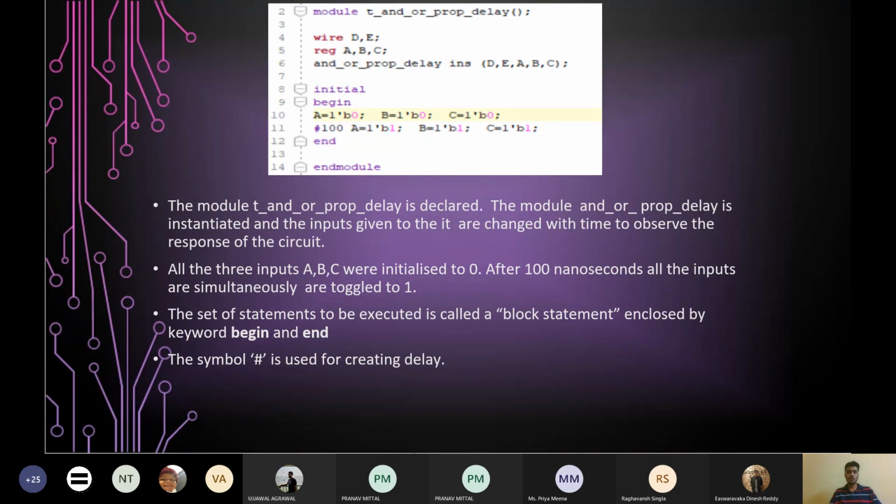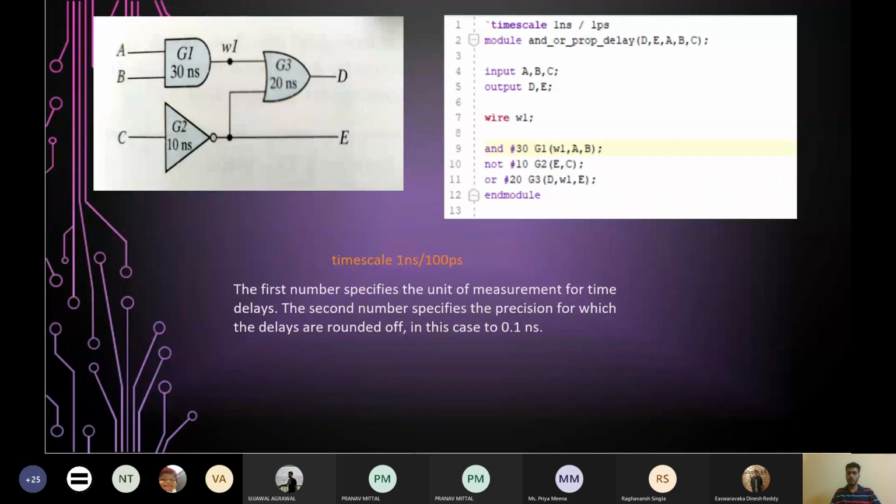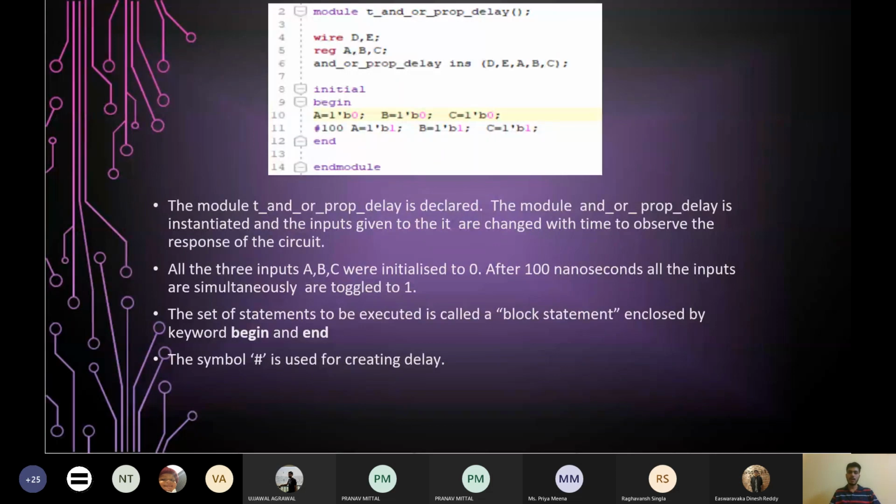Now comes the inputs and outputs. As I said, just declare the outputs as wire, keyword wire, wire D, E, and the inputs as register data type, reg A, B, C. Then you instantiate your design module, the module which we have just written and seen. Its name was and_or_prop_delay. You can check here, and_or_prop_delay. The same name you need to write here, and then give it any variable name, INS we are giving it here, and then a pair of parentheses, inside that you write the ports in the same order as they were written in the design module.